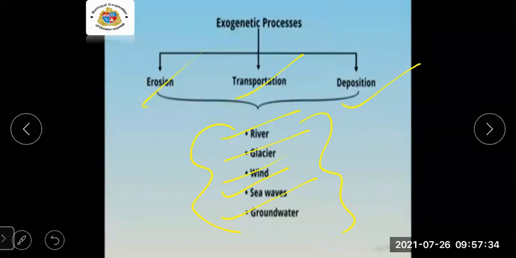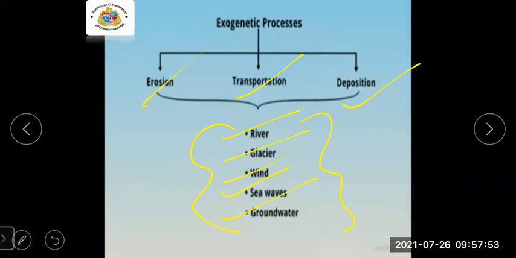Firstly, we studied the river. River means what, students? Running water flows naturally in a direction according to gravity along the slope and makes its own way. This is called the flow of water.